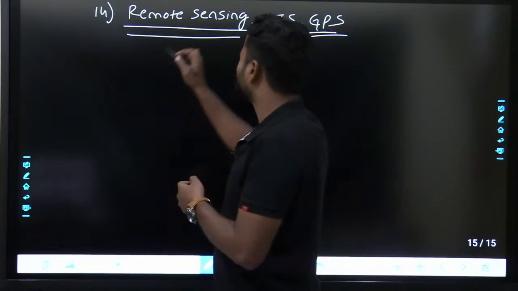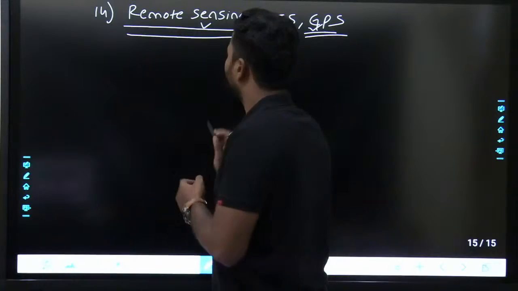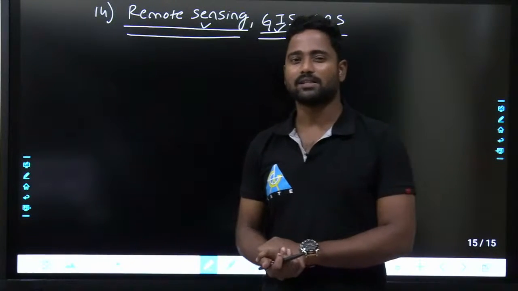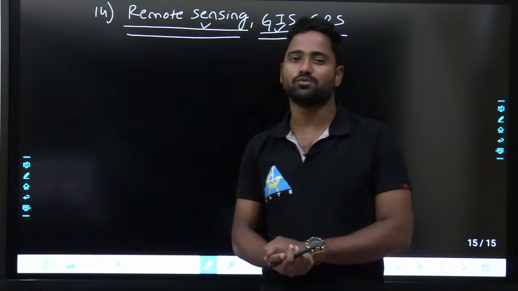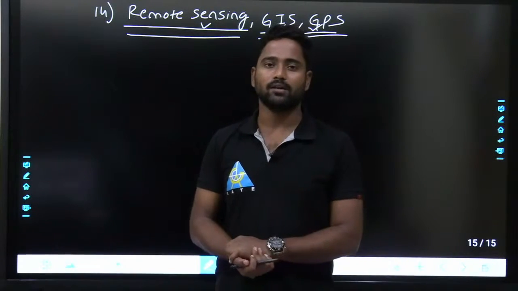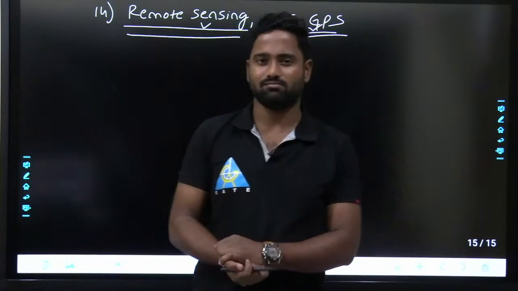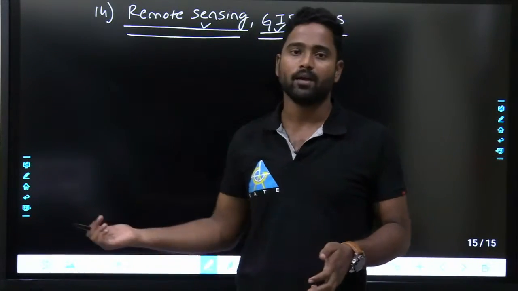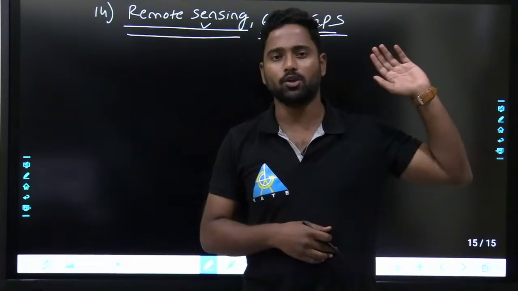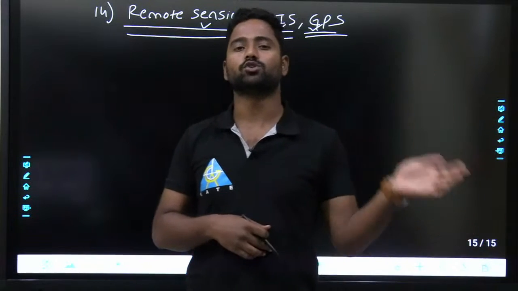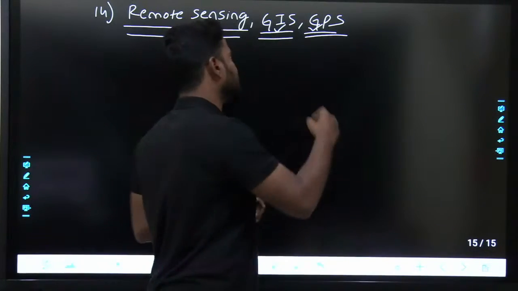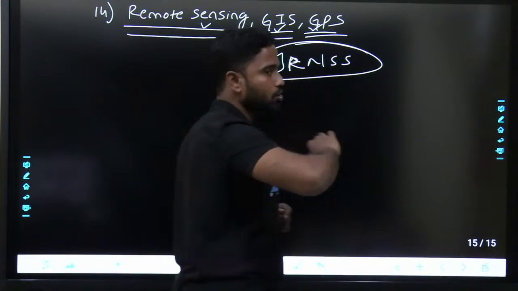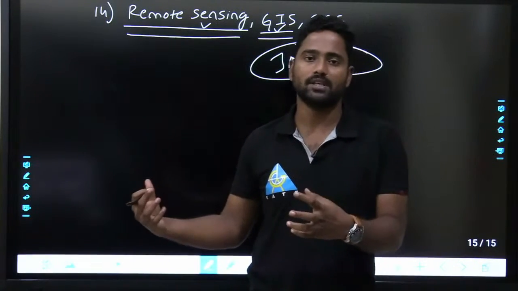And all these types of topics are theoretical topics. In previous GATE I have seen some general knowledge questions from this, like which satellite is used for this, which satellite is used for that. Right now we are trying to move away from GPS, the global positioning system, where we are using the US satellite, whereas India is developing its own satellite system, IRNSS, the Indian Regional Navigation Satellite System. So this satellite is used as we are trying to give these type of our own maps.